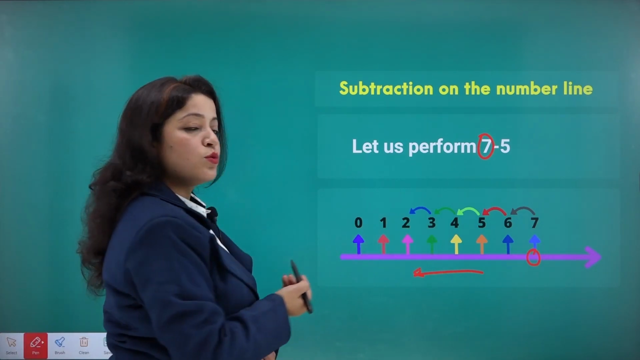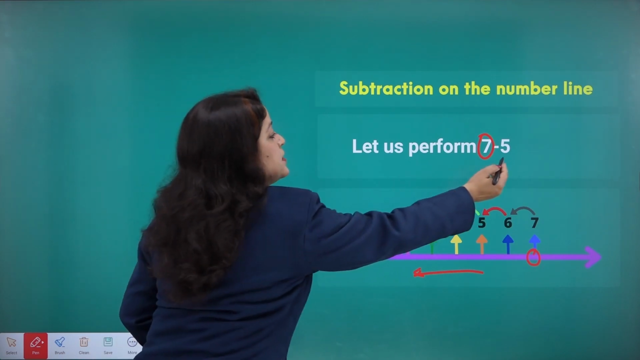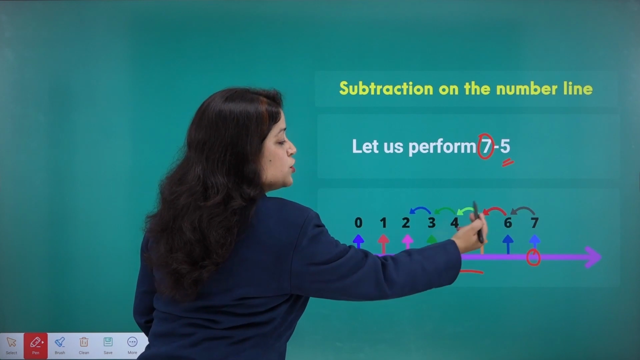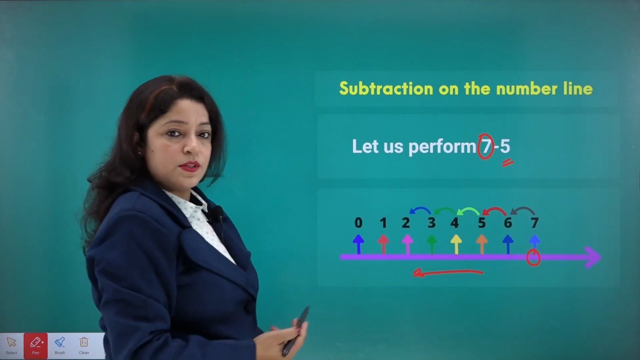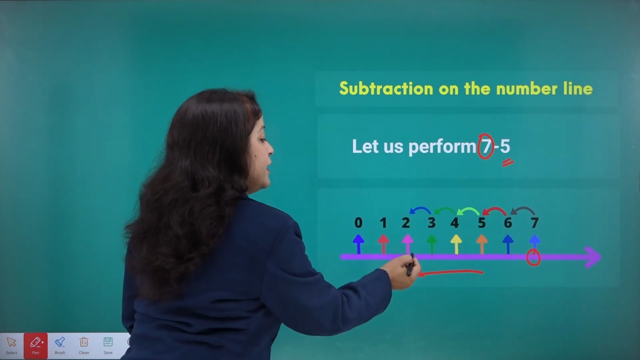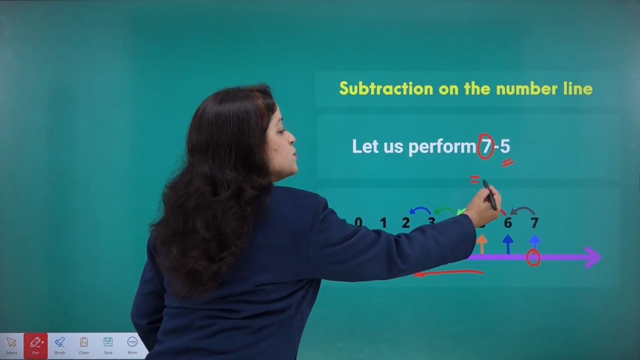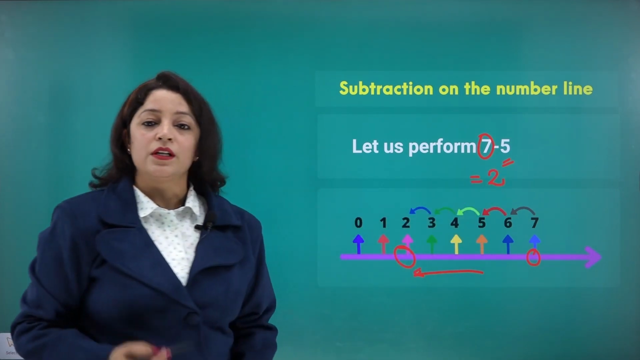So, we have to come to the left hand side. How many steps? Since we have to subtract 5 from it, we need to come 1, 2, 3, 4 and 5 steps to the left. And finally, we are reaching the number 2. So, we say 7 minus 5 gives you the number 2.